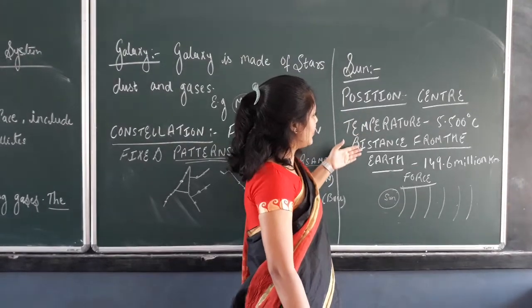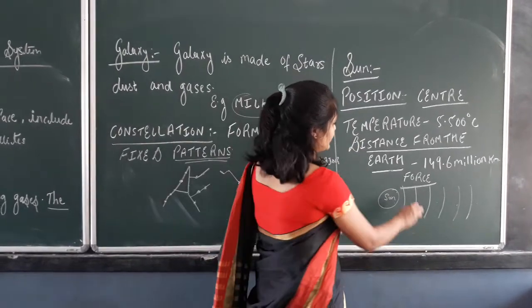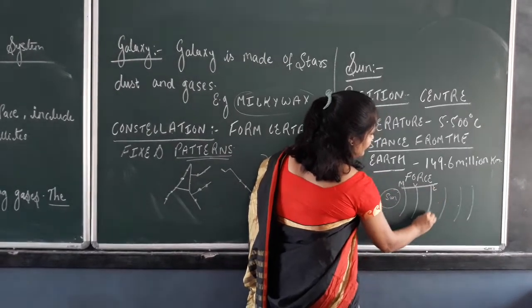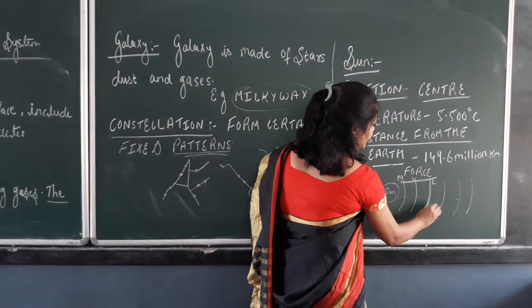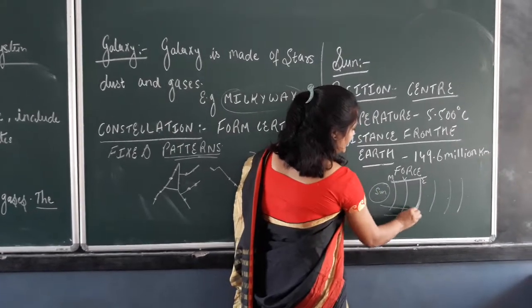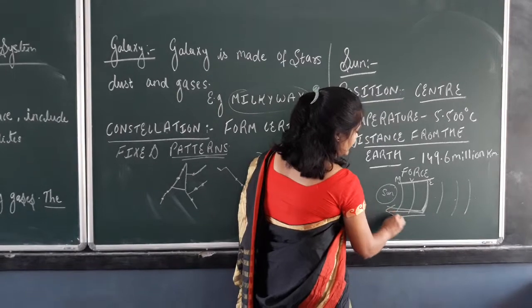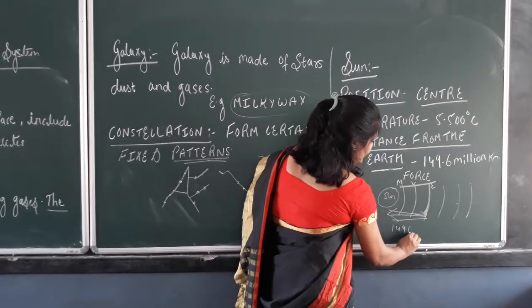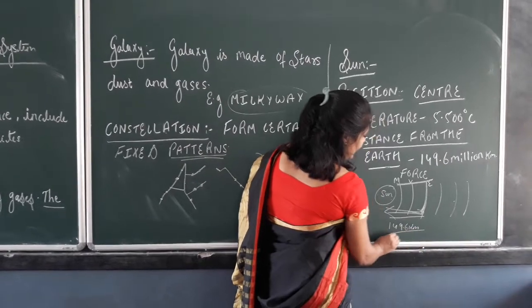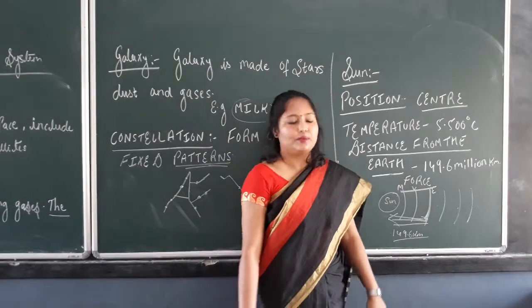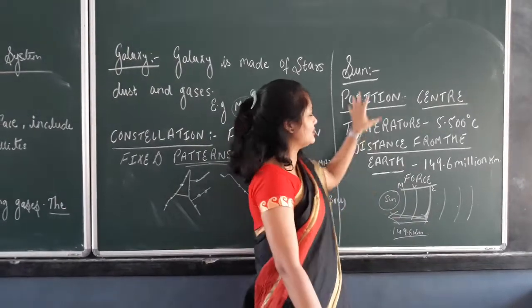So you have understood the sun. Now look at the temperature of the sun and the earth. First is Mercury, then Venus, then Earth. See, this is the planet Earth. The distance between the sun and the earth is around 149.6 million kilometers. For this distance, we don't feel maximum heat because of the distance. So you got it? Sun.